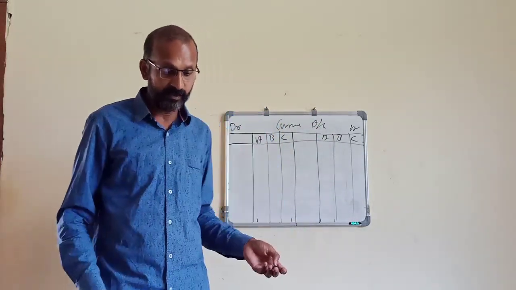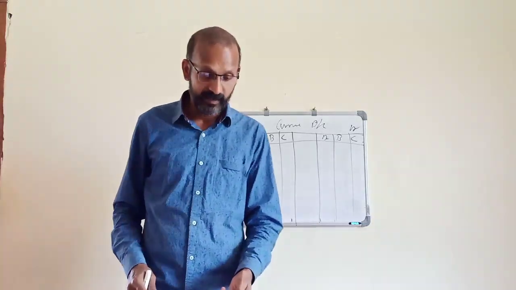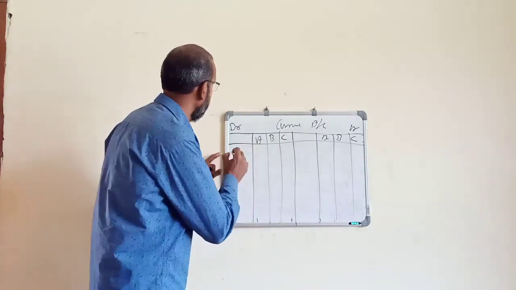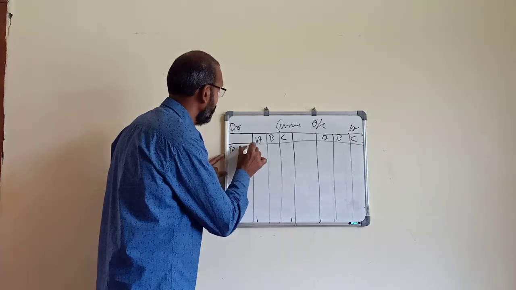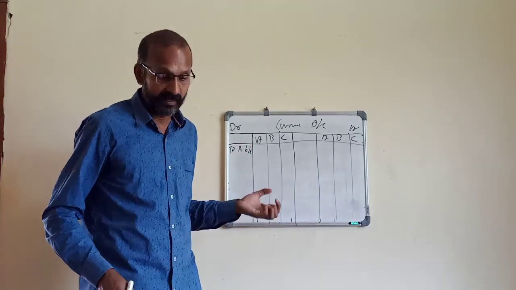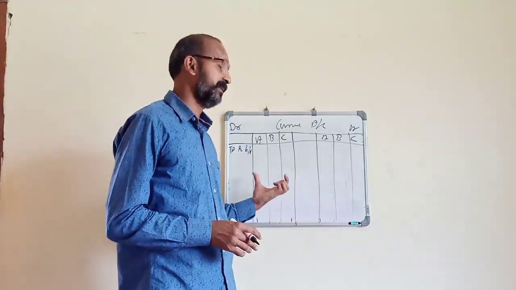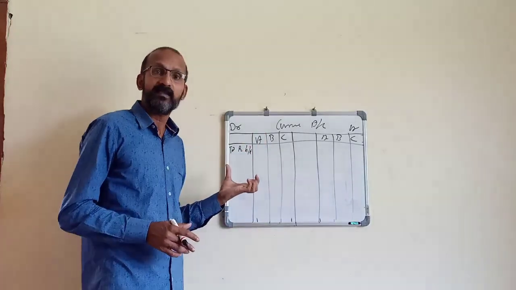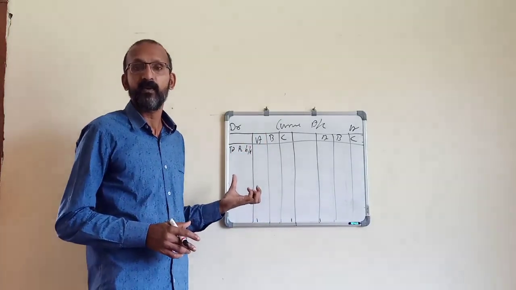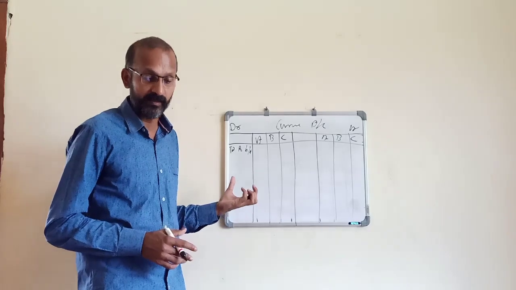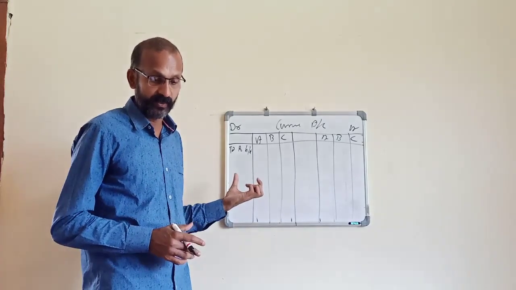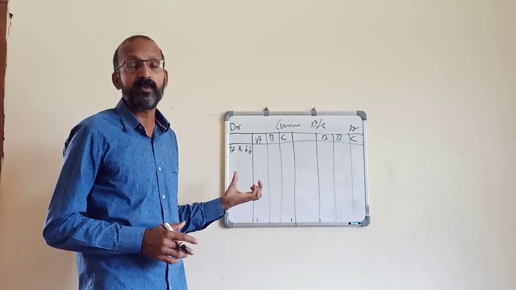In this account also there will be the opening balance, 'To balance b/d'. The next items are drawings, that is, the expenses. All the expenses will be on the debit side of the current account: drawings, interest on drawings, and any loss.